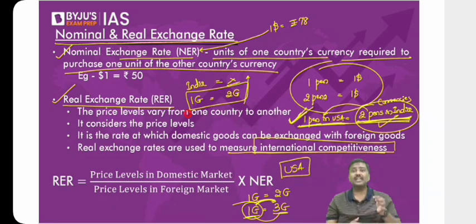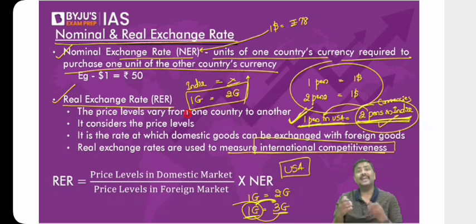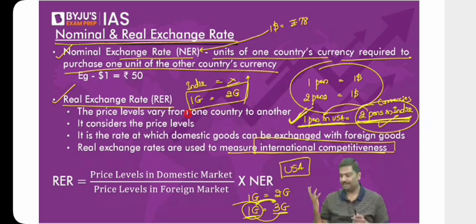So why is that in USA $1 is equal to 1 pen? Why in India $1 is equal to 2 pens? Again, let me know. Will the cost of the labor change? Think of it. Will the raw material price change? That is basically I'll round off everything into price level. Inflation. I hope you understand.